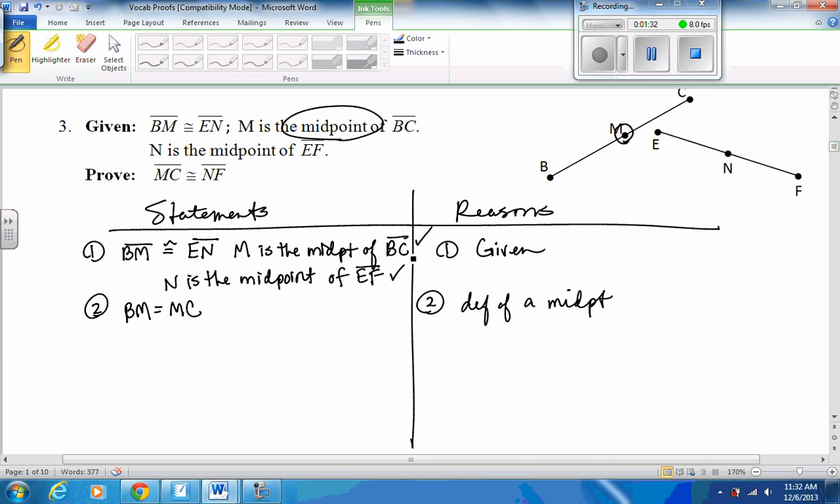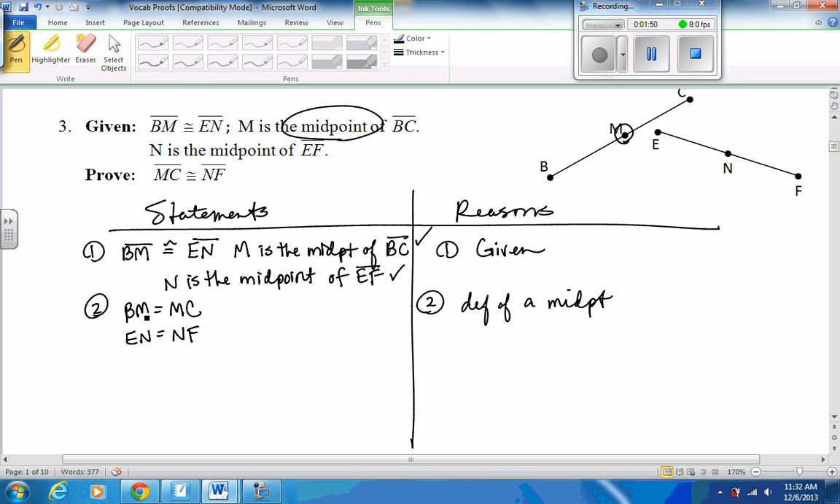N is the midpoint of EF. Well, do the same thing. Measure of EN equals the measure of NF. And you can again say that in the same statement because it's the same reasoning. We didn't need the one to get to the other. Go ahead and say them at the same time for the same reason.